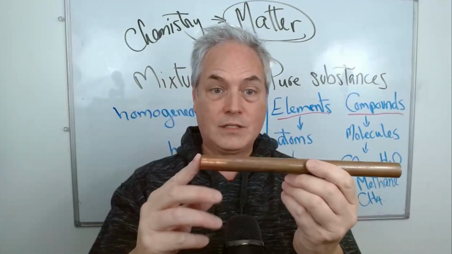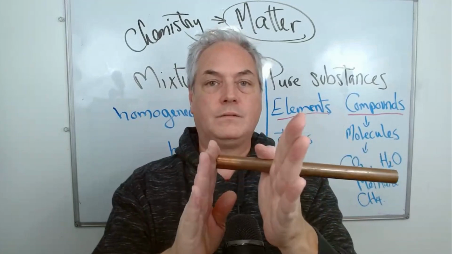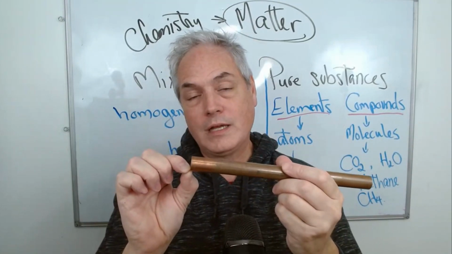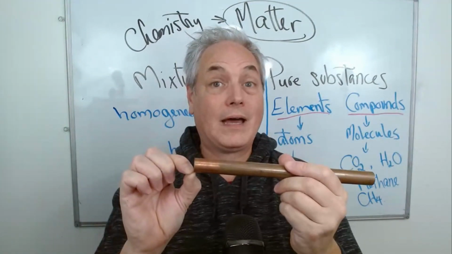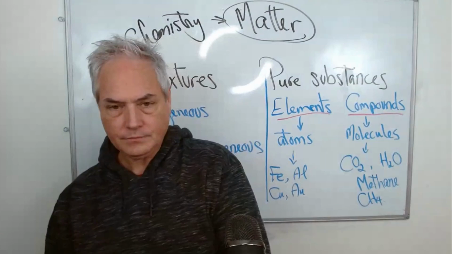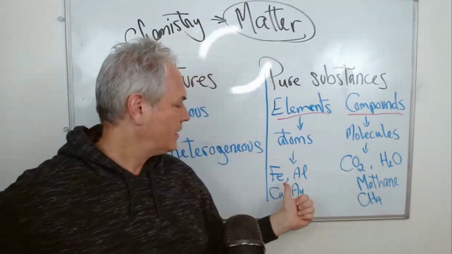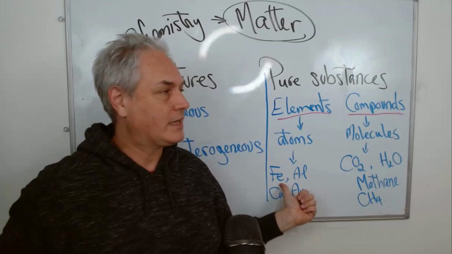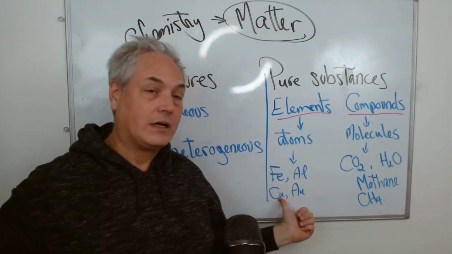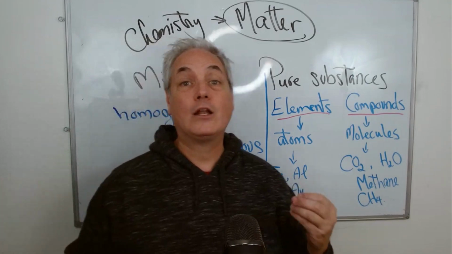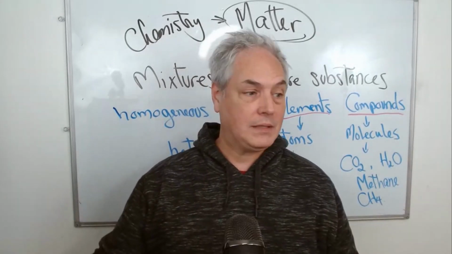If you were to take this piece of copper and divide it in half, at some point you would end up with only one particle of copper, made of one type of matter. This is what we call an element. So on the list, I have, for example, aluminum. I'll give you another example, iron. For example, you have iron nails. I talked about copper, gold as well. If you have pure gold, it's made of one type of material.